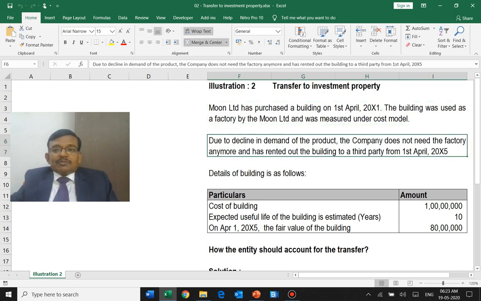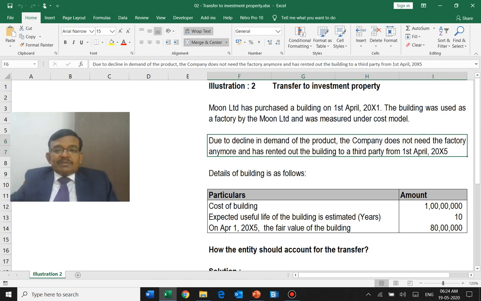Due to a decline in the demand for the product, the company has now decided to rent out the factory to a third party, from 1st April 2015. So 4 years it has been used, and naturally accumulated depreciation should be reduced to arrive at the cost.